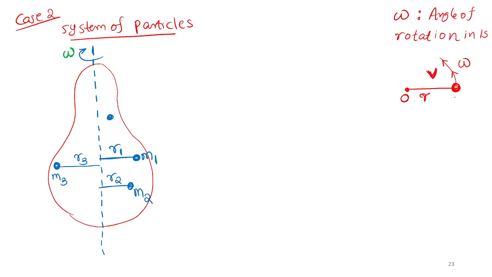What is v actually? In 1 second, how much distance the body traveled. V is not about angle, v is the distance. The body is moving along this path. In 1 second time, how much distance the body traveled, that is v. But omega is the angle rotated in 1 second.